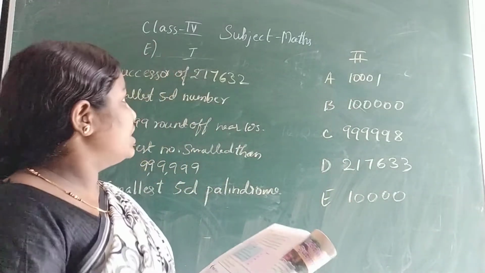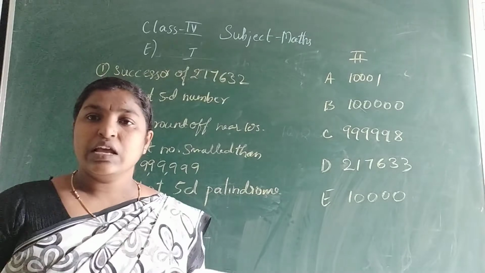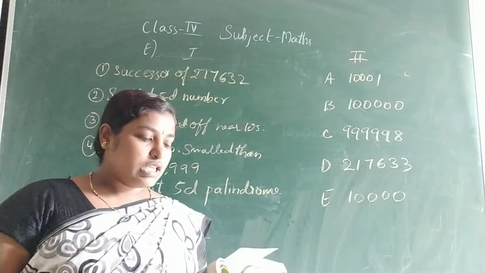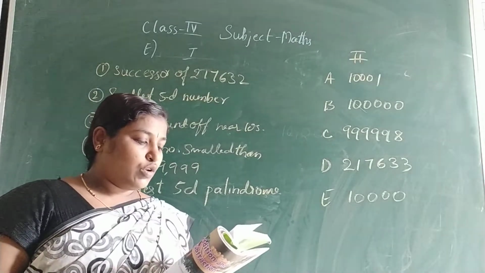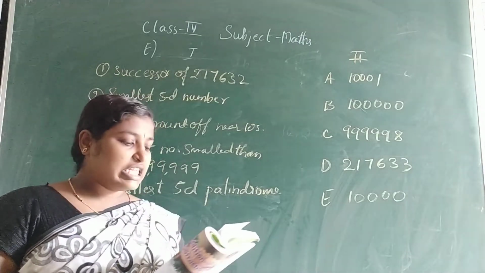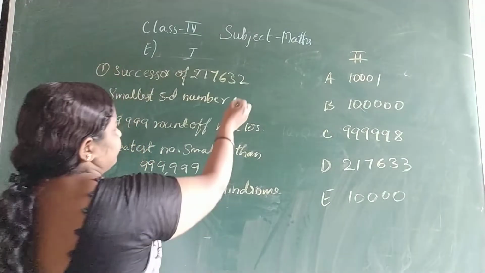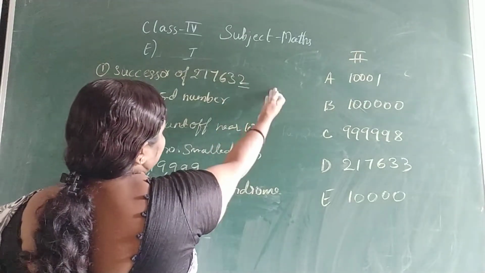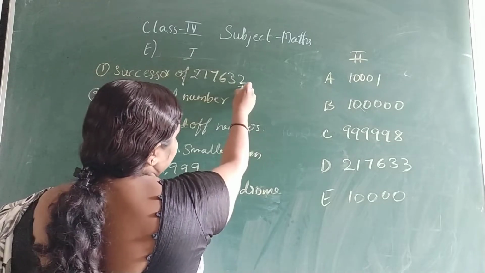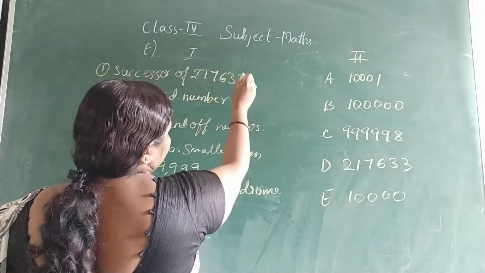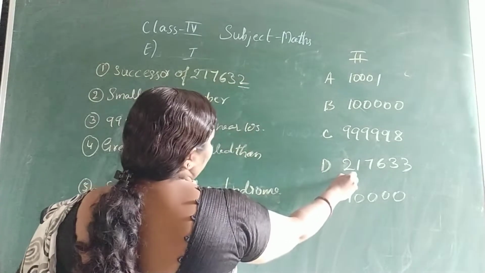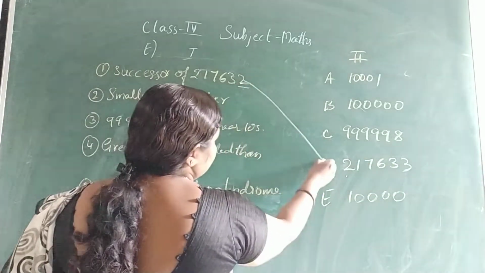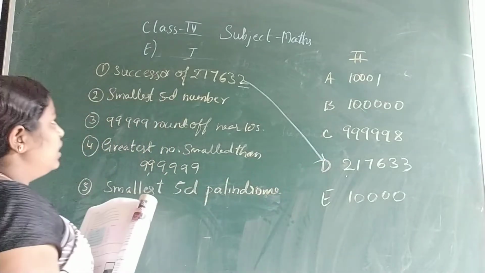Okay. Now just read the sentences and think about it. Successor of 2,17,632. Successor just means increase the number by one. 2 means in this place we should get 3. So 2,17,633. So the answer is D.